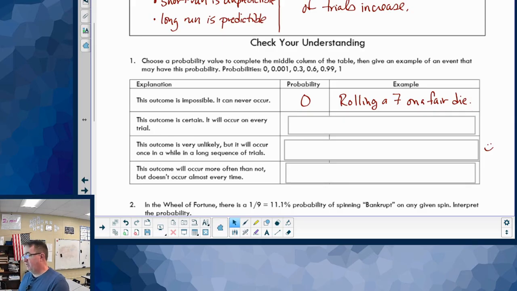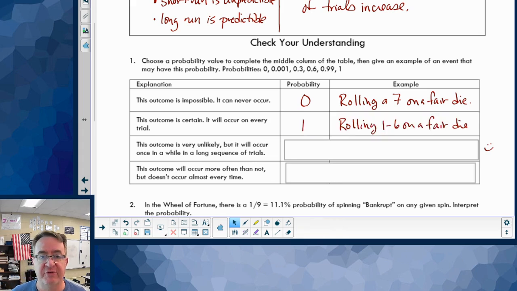The outcome is certain. It will happen every single trial. That would be your 1. It's going to happen every single time. For example, rolling a 1 through 6 on a fair die. If there's only the options of 1 through 6, you're always going to roll a 1 through 6.